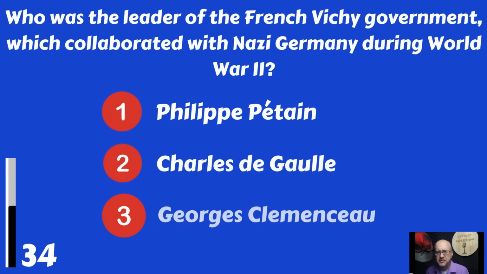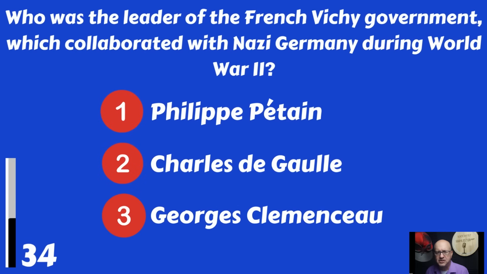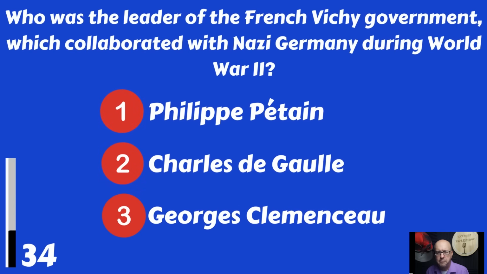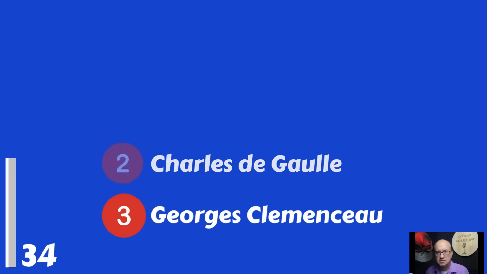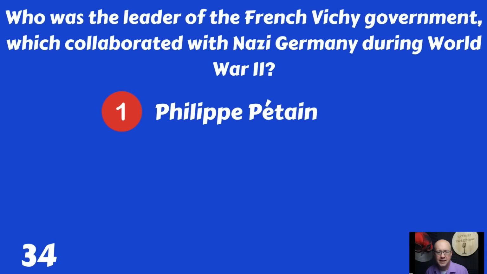Who was the leader of the French Vichy government which collaborated with Nazi Germany during World War II? Philippe Pétain, Charles de Gaulle, or Georges Clemenceau? Georges. Anyway, Philippe Pétain. I think that's how you pronounce it.